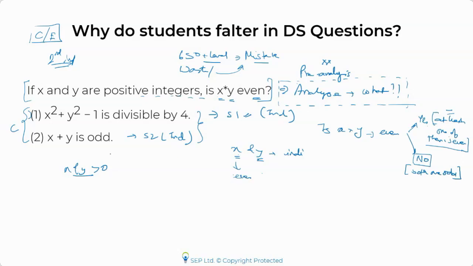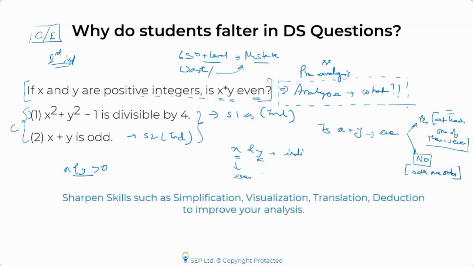Okay, so this is what I'm talking about, that you should be very clear about what you need to find out. And that is why you should always do pre-analysis. If you don't do it, you would end up making a mistake. Now, here, inferences and simplification, these kinds of skills play a big role. And this is something that I've been talking about in a lot of webinars: the ability to simplify an equation, the ability to deduce that you're trying to figure out if at least one of them is even or not.